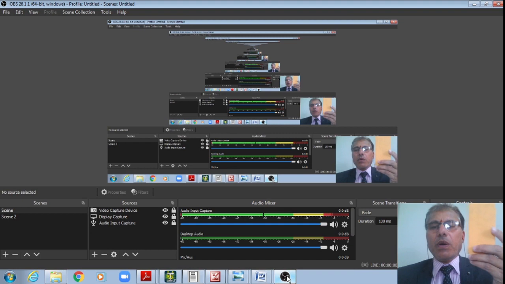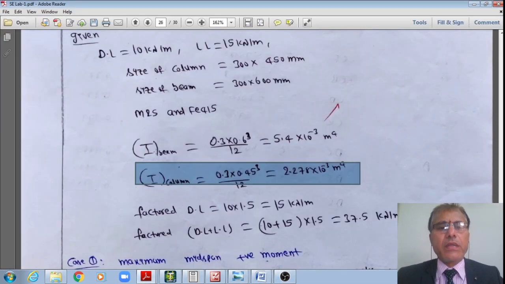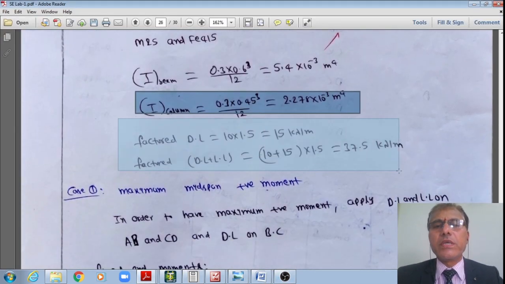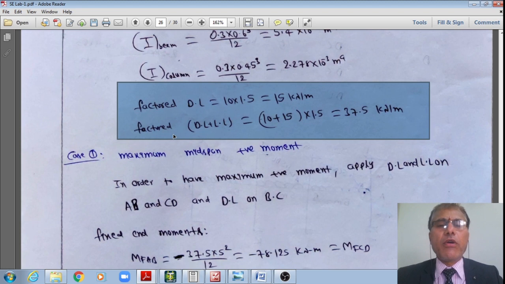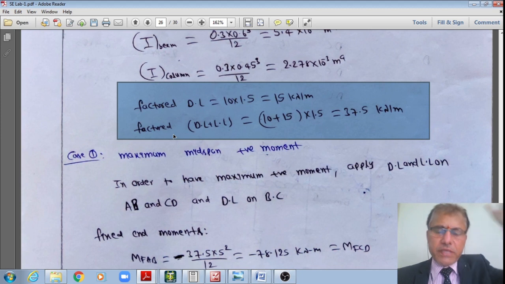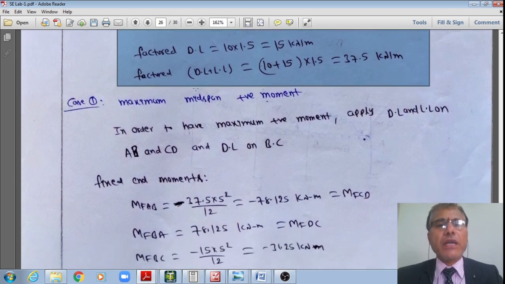Once I get this, now what I'll do is I'll multiply with the factor of safety to get the factored loads, right? Now this is how the factored dead load is equal to 10 multiplied by 1.5, because the factor of safety for dead load and live load combination is equal to 1.5 from IS 456, student. Therefore 10 multiplied by 1.5 is equal to 15 kN per meter, and for the dead load and live load combination, 10 dead load plus 5 live load, that multiplied by 1.5. Therefore 25 multiplied by 1.5 works out to 37.5 kilonewton per meter. These are the factored loads.